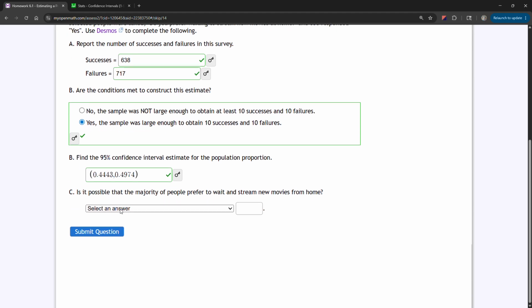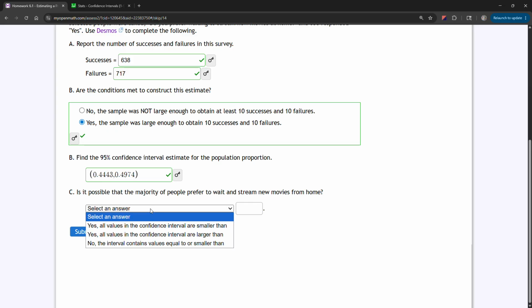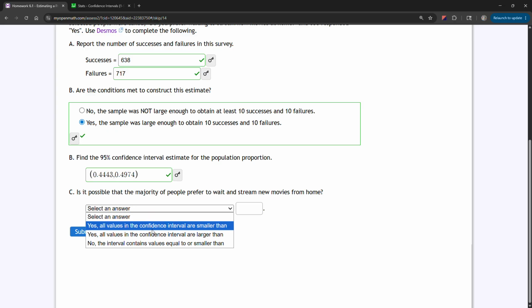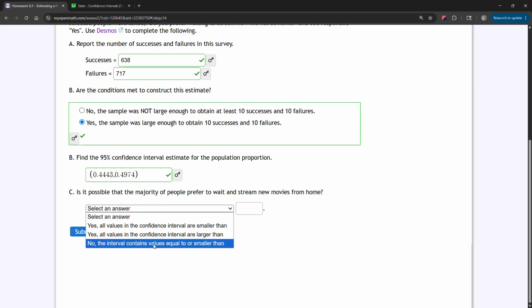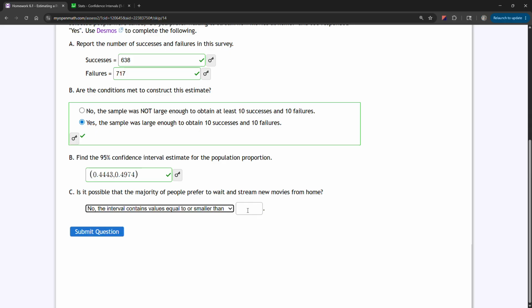Is it possible that a majority of people prefer to wait and stream new movies from home? In this case, we would have to say that no, the interval contains values equal to or smaller than 0.5. In order to have a majority, the population proportion has to be larger than 0.5. 0.5 is only half, and in this case, all of our values are actually less than 0.5. The only way to support this would be if all values in the confidence interval were larger than 0.5.